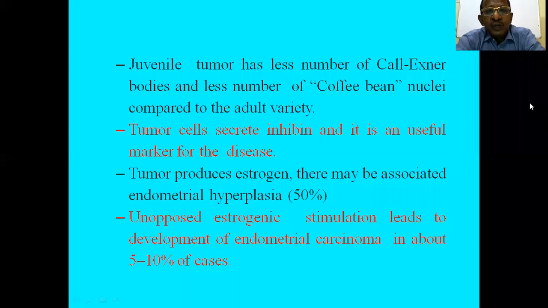Adult variety is more common than the juvenile variety, and here the tumor cells secrete inhibin, and it is a useful marker for the disease. Inhibin is a tumor marker, and the tumor produces estrogen. There may be associated endometrial hyperplasia in about 50% of cases due to secretion of estrogen, and due to unopposed estrogen action, there may be association of endometrial carcinoma in about 5 to 10% of cases.